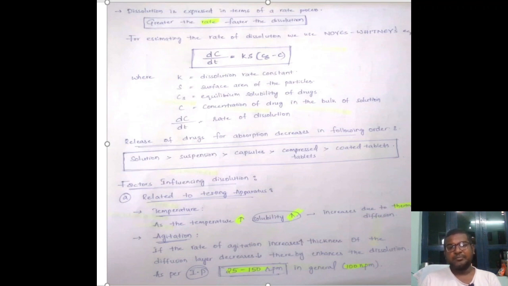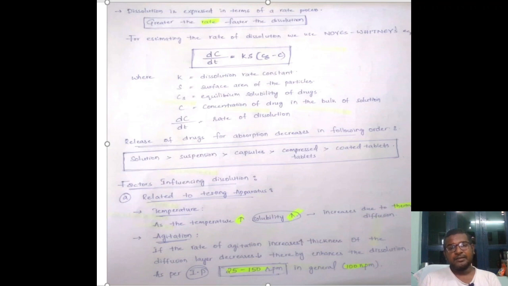We use a set temperature in the dissolution apparatus for the dissolution of capsules or tablets. If the temperature increases, the solubility also increases, due to the increase in thermal diffusion. We use a certain temperature because our body has a certain temperature, and to recreate the same temperature in the dissolution apparatus we use it. So if the temperature is a little higher, the dissolution will also increase, right?